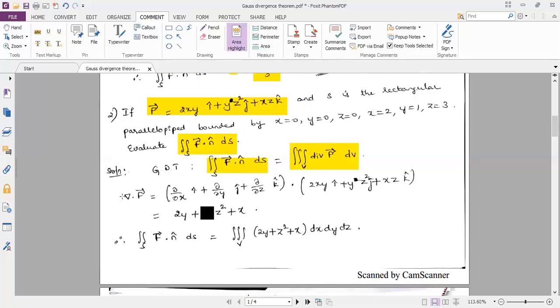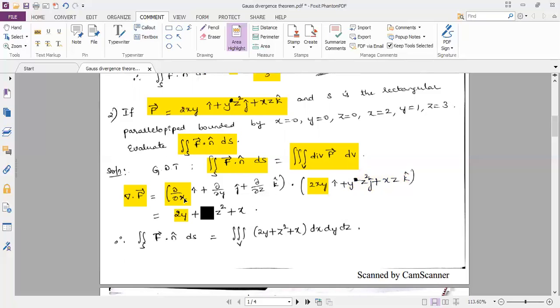Evaluating divergence of vector F first, del dot F. So dou by dou x i plus dou by dou y j plus dou by dou z k, dot product with the given vector F function. Performing the dot product, we get dou by dou x of 2xy is 2 into y.